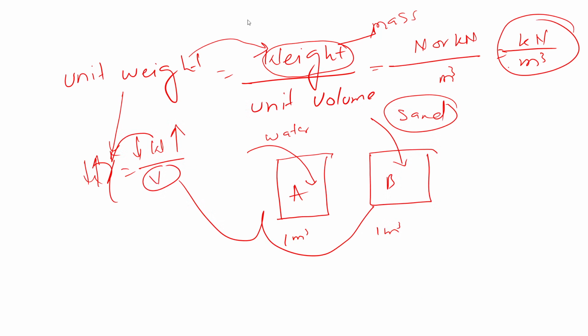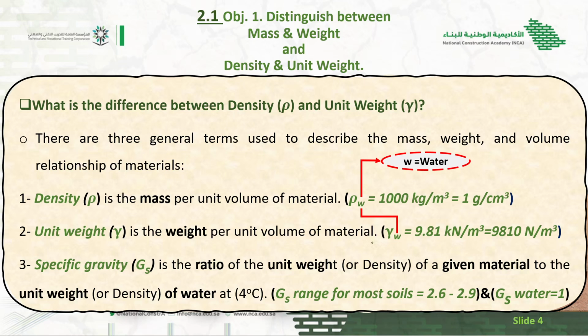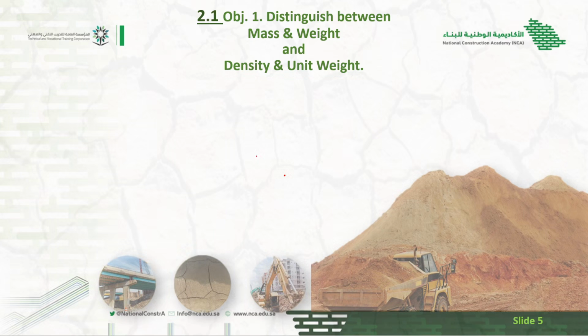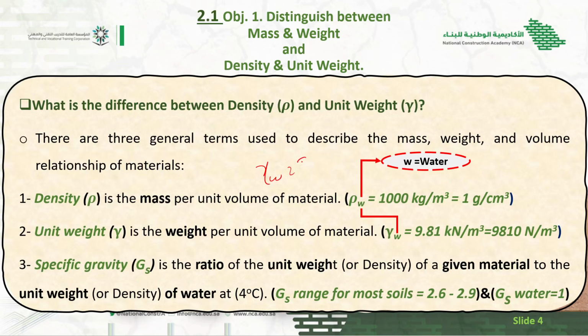Okay, also you should remember gamma W, unit weight of water. Unit weight of water is 9.81 kilonewton per meter cube. You should remember this value as well. If there is no kilo, as we know, kilo is equal to how much? 1000 or 10 power 3. So you just multiply 9.81 by 1000. So how much does it come? Newton per meter cube.